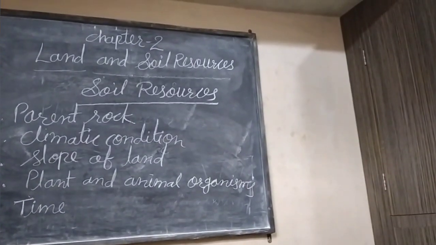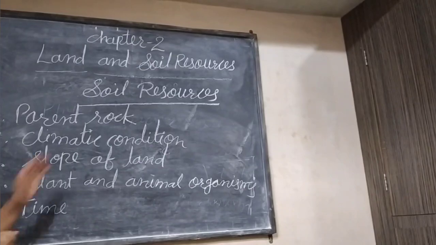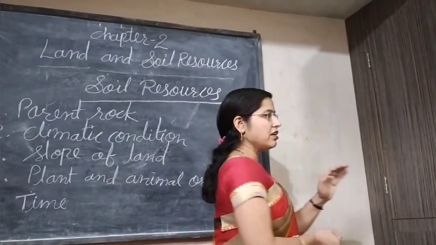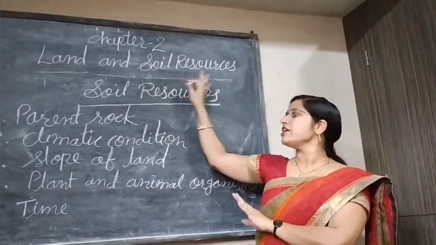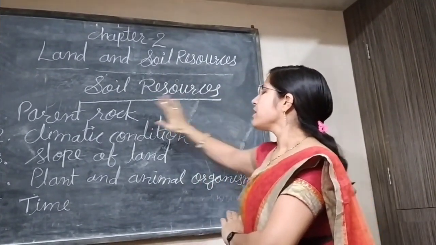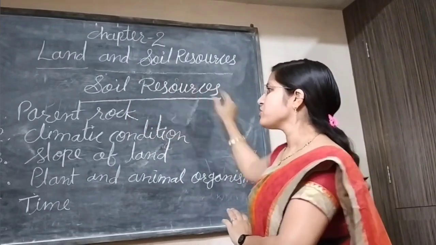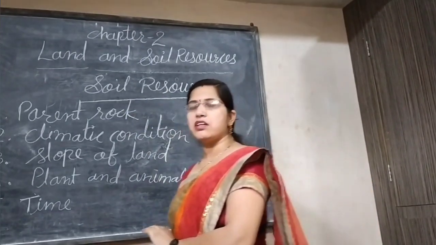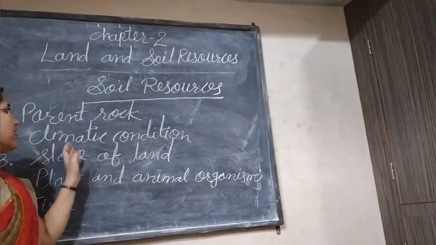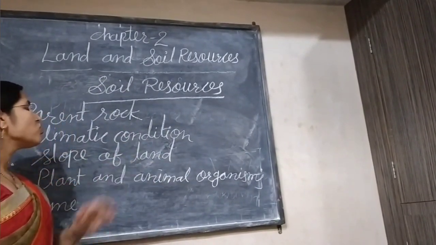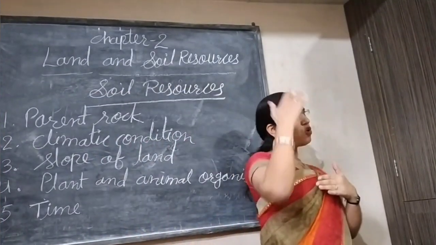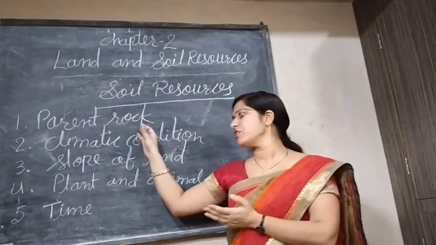So, parent rock. Parent rock is the primary thing, the material from which the soil is prepared. So parent rock plays a very important role in the formation of soil. The climatic condition, meaning rainfall and the rise and fall of temperature, also affects soil formation. Slope of land, meaning somewhere there are high mountains, also affects the formation of the soil.